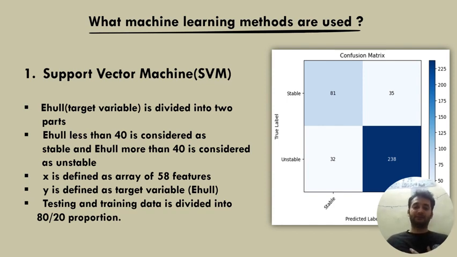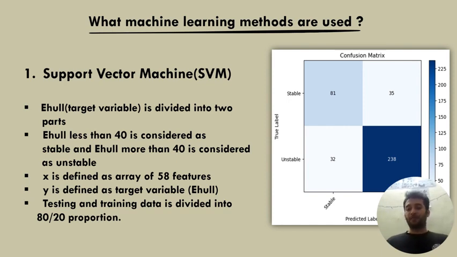So this is a confusion matrix. The confusion matrix is used to tell the results. Here 81 means the computer predicted a lot of stable compounds, out of which 81 are really stable and the computer detected them correctly.